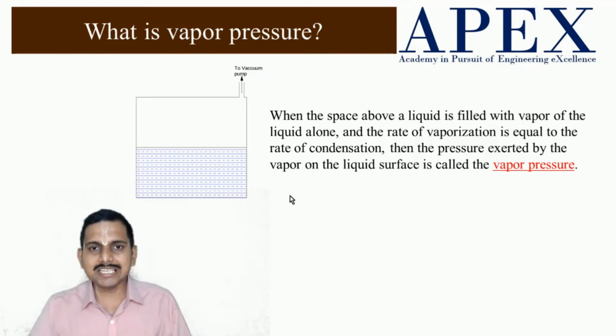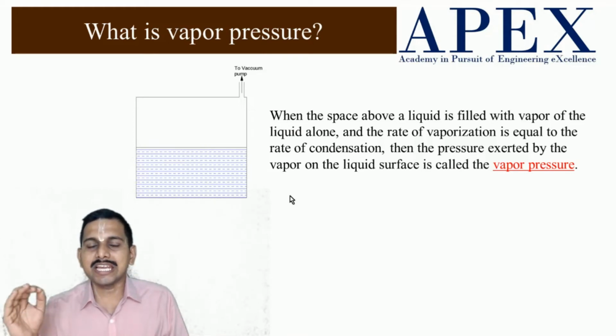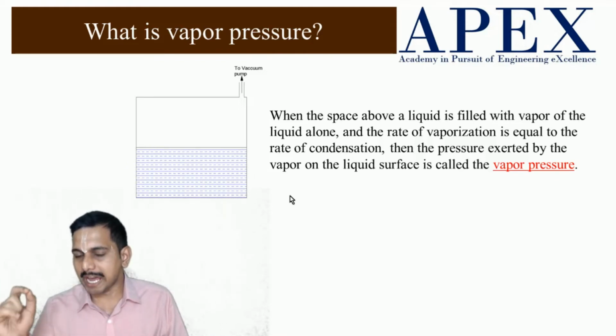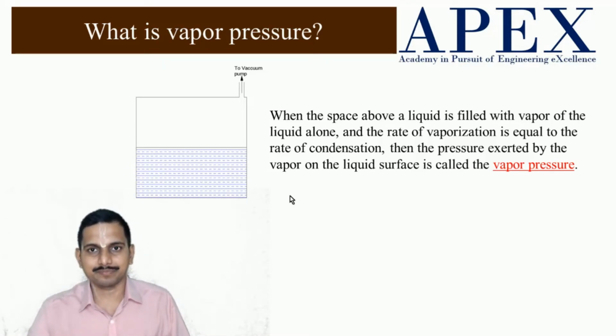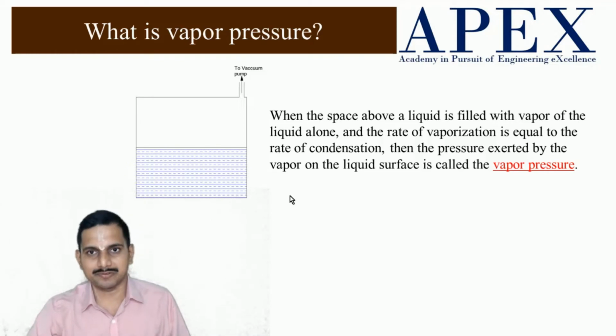The reason for this is that the air above the liquid is in a gaseous state, and the gaseous state is one where molecules are in random motion. So these air molecules hit the surface of the liquid, and there is momentum transfer.